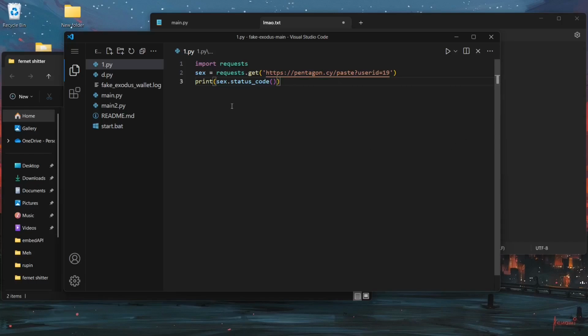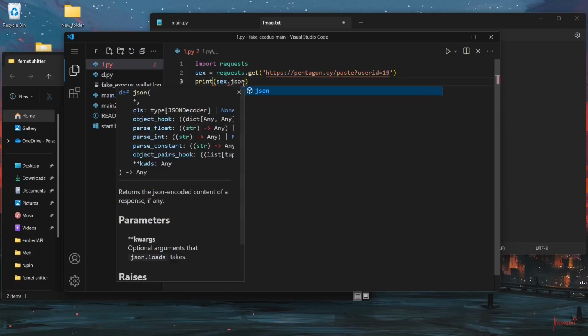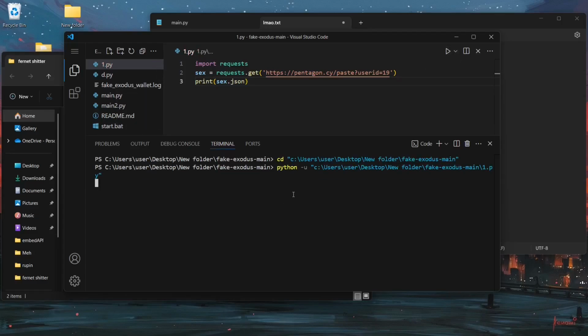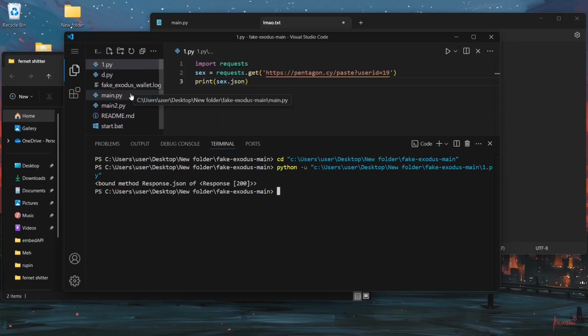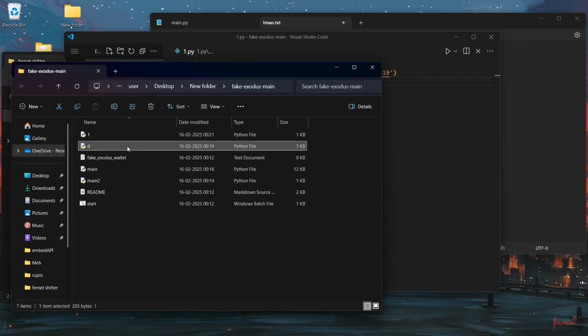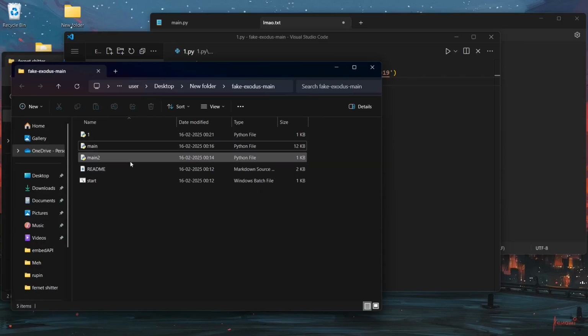So this is returning an int. Wait, is this returning an int? Is this returning like a JSON? Okay, please don't execute or something. Response of 200. So this is going through the server, but I am not getting a status code or anything, and neither am I getting a downloaded file. Actually, I'm just going to clear off this entire thing. Wait up. I'm going to delete this one, this one.